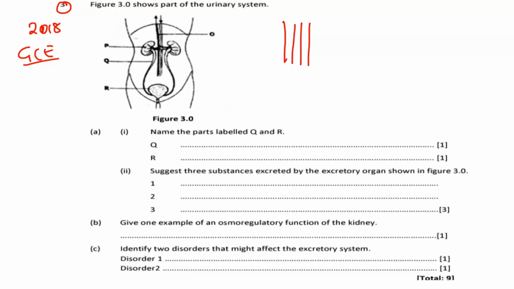Okay, so one of these is called the aorta. You know that the aorta is the main artery that carries oxygenated blood, and of course the other one is what? The vena cava. The vena cava takes blood away from the kidney to the heart, and of course the aorta brings it. But the aorta, as it reaches the kidney, branches off into what we call the renal artery. So you should know that.